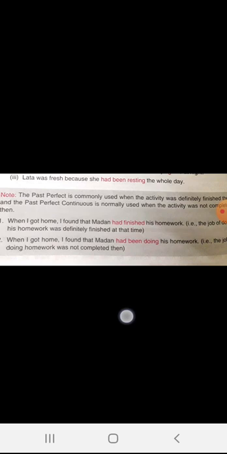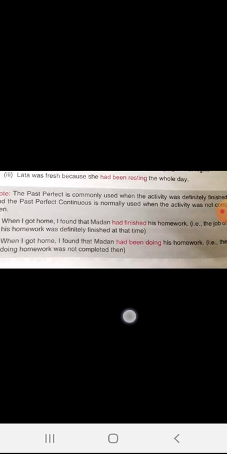See the second. When I got home, I found that Madan had been finishing, or you can say Madan had been doing his homework. So the task of doing homework was not completed then. So this is the difference between past perfect and past perfect continuous tense. I repeat again, in the past perfect tense, the actions were completed in the past. But in the past perfect continuous tense, the action started in the past but it was continued till that point. I hope the difference between the two tenses is clear to you.